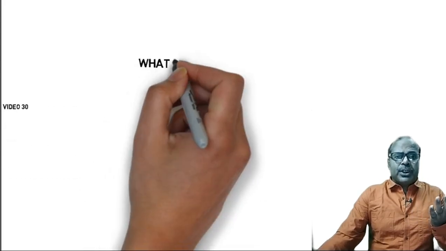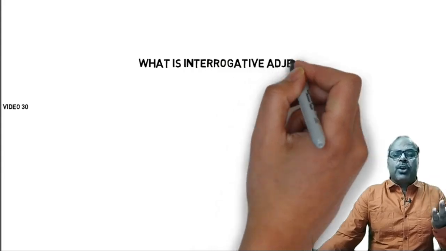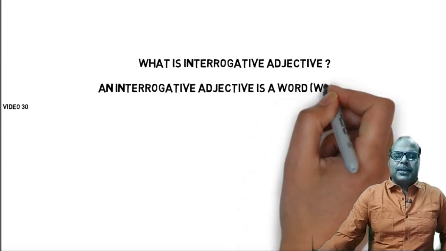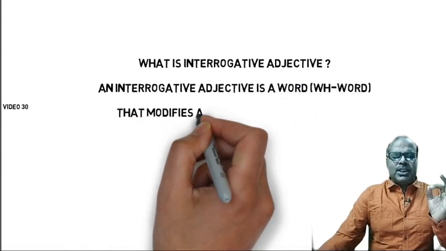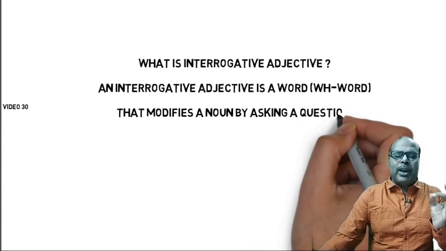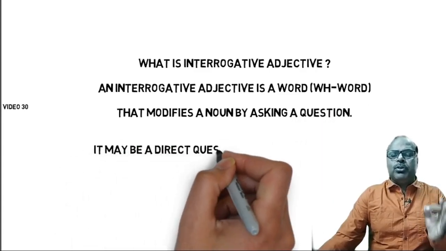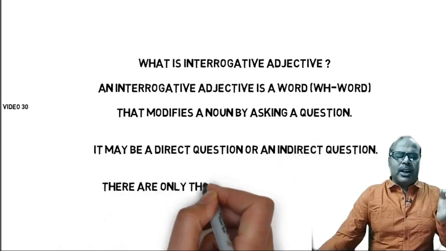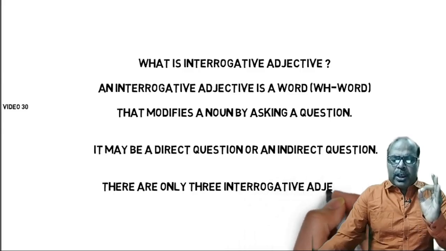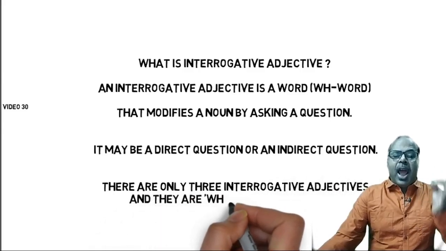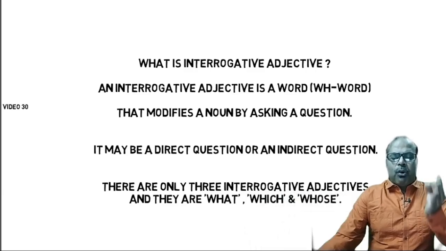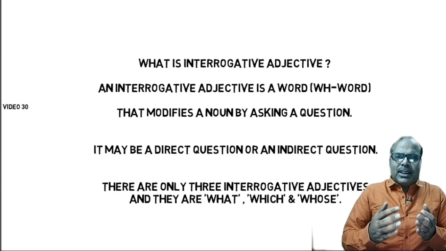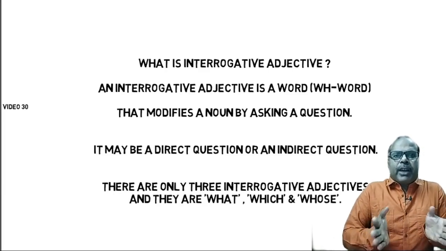We should at first know what is an interrogative adjective. An interrogative adjective is a WH word that modifies a noun by asking a question. It may be a direct question or an indirect question. There are only three interrogative adjectives, and they are what, which and whose. So with these interrogative adjectives, we can frame questions.